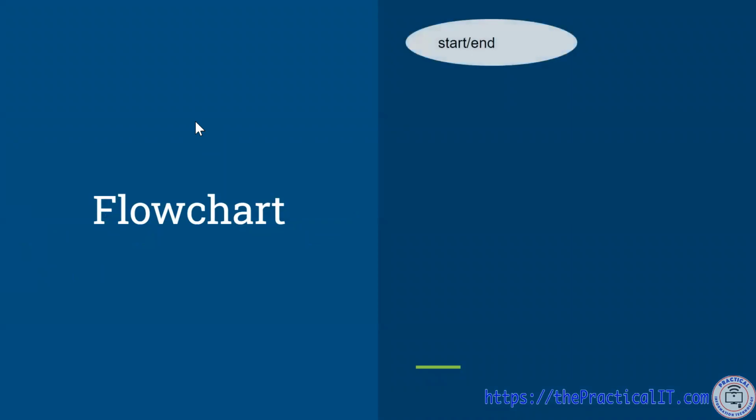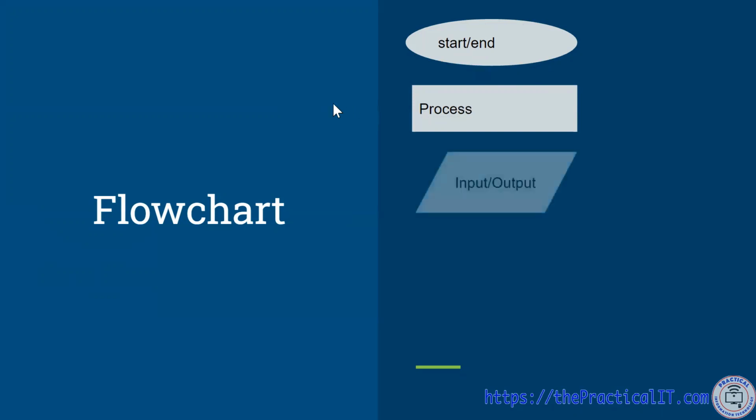So for flowcharts, we're going to be following a couple of shapes. The first one is an elliptical shape. Every flowchart is going to start and end with an ellipse. Then whenever there is a process, it could be calculations or any kind of arrangement that we have to do in order to perform the solution, we're going to have it in a rectangle.